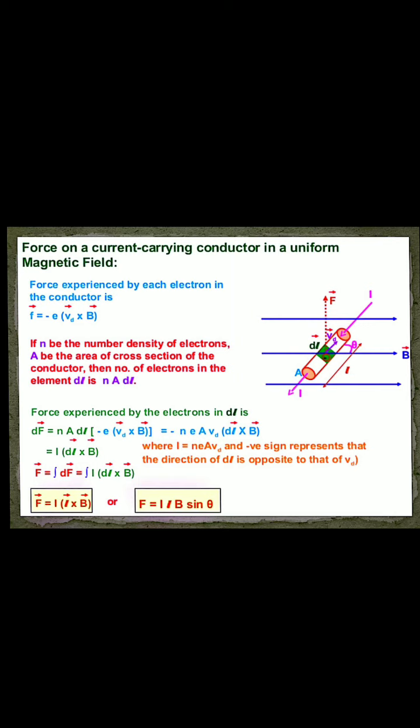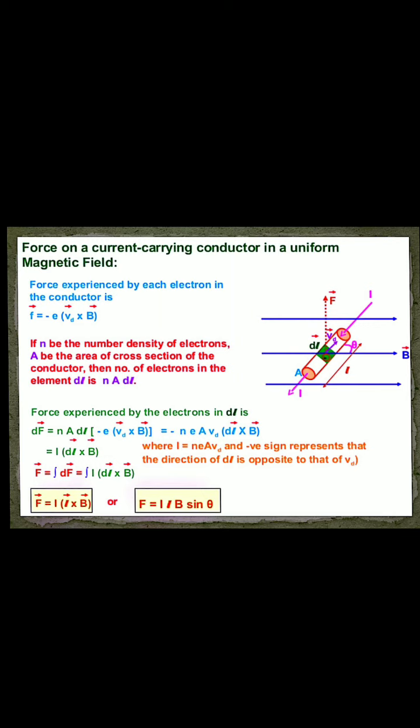If current is passed through the rod, then the rod will get deflected either to the right side or the left side. There are also some rules with which we can find this out. If we reverse the direction of current, then the rod will deflect in the opposite direction. By using Fleming's left hand rule, we can find out the direction of force, in which direction it will be deflected.